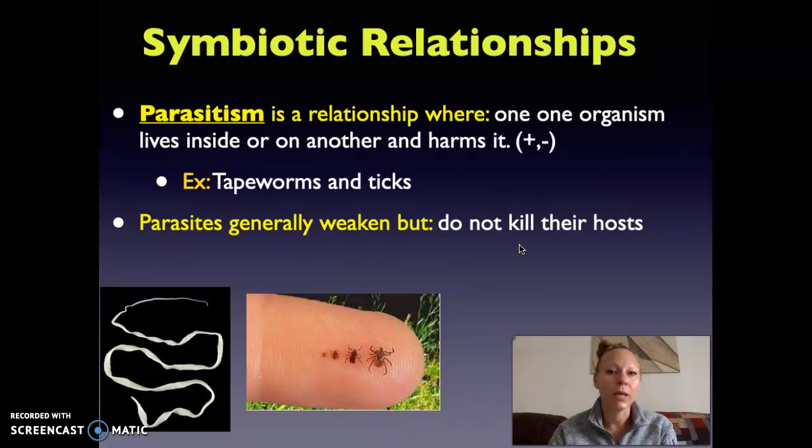Parasites generally weaken, but do not kill their host. They want to continue to be able to take for a longer period of time. So it doesn't make good sense to kill your host, because then you'll have nowhere to live, or you won't have any more blood to eat. So parasites generally weaken but do not kill their hosts. And that's different from a predator-prey relationship, where one organism intends to kill and consume the other animal.